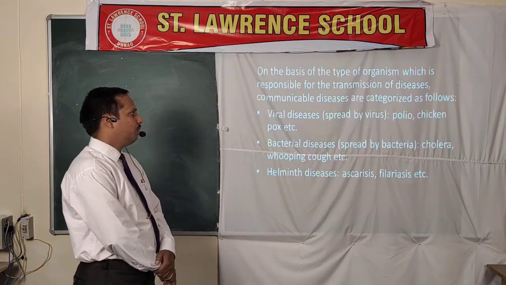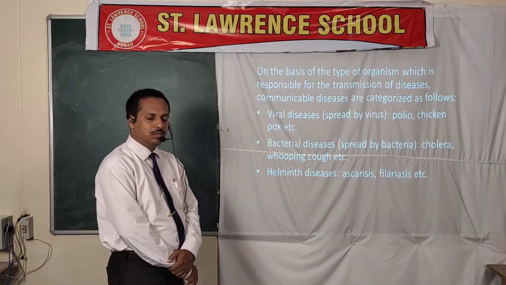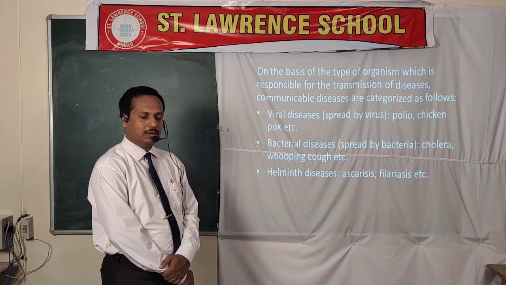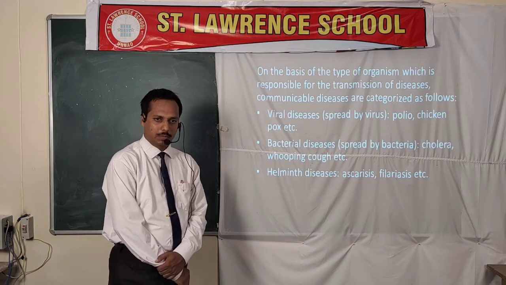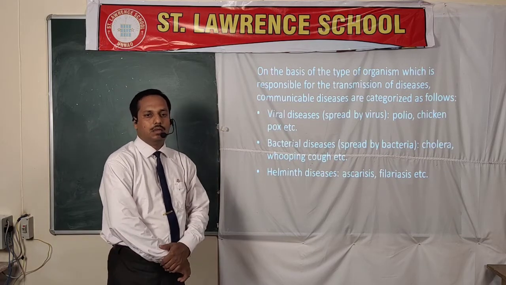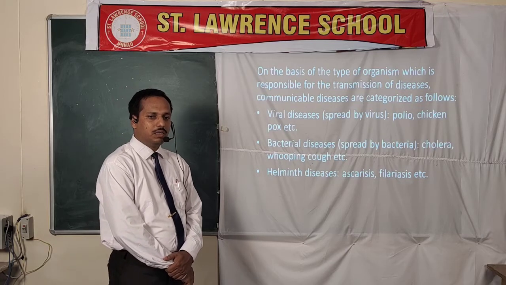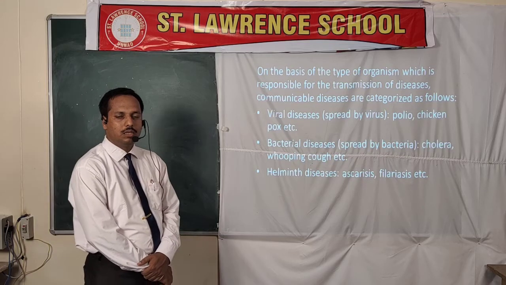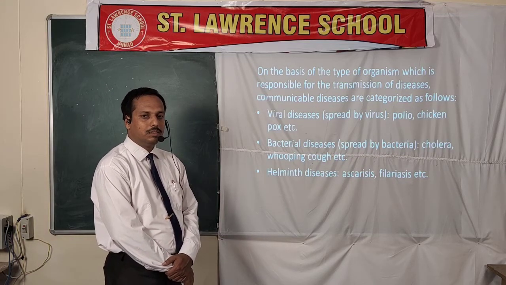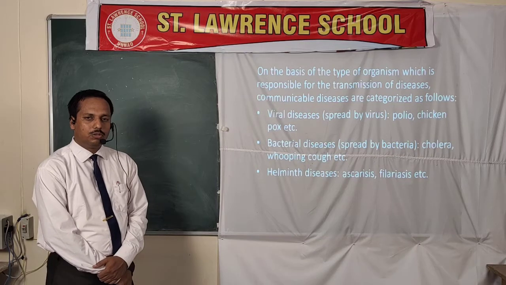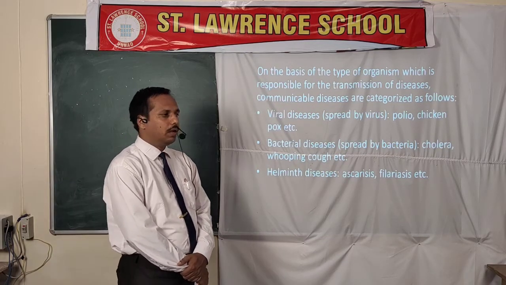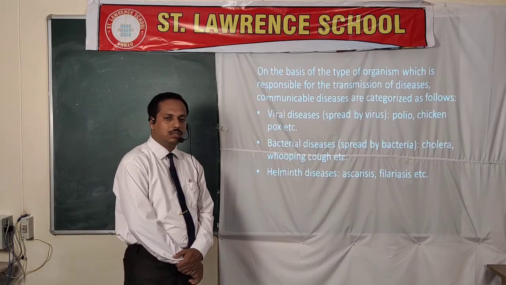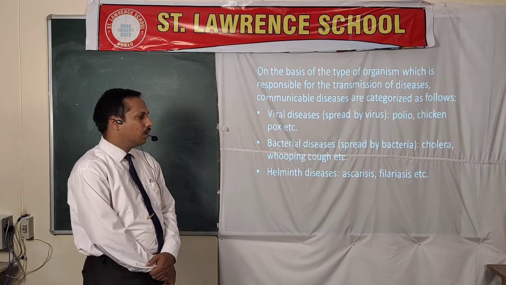Now, in communicable disease, the diseases are transferred by some microorganisms. On the basis of those microorganisms, the diseases can be classified in various forms. First, the viral disease. The diseases that are transferred by virus. You can take the example of chickenpox, and AIDS also. And the second one is bacteria. The diseases transferred by bacteria are called bacterial diseases.